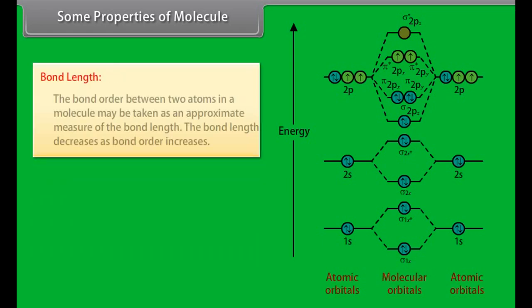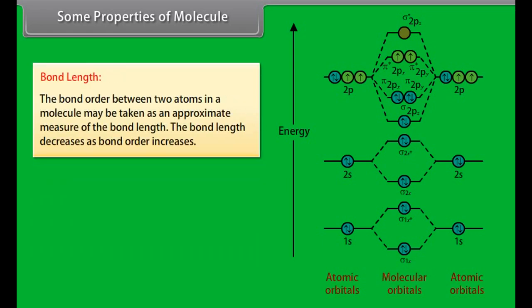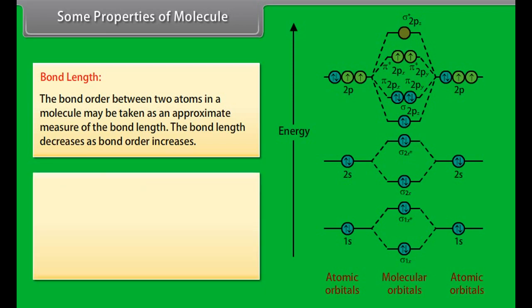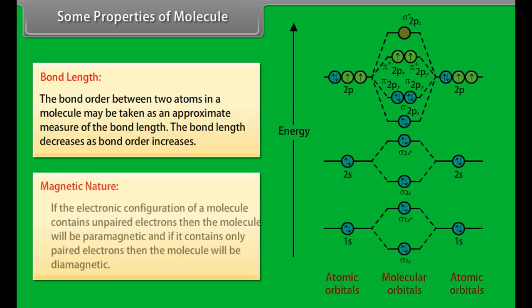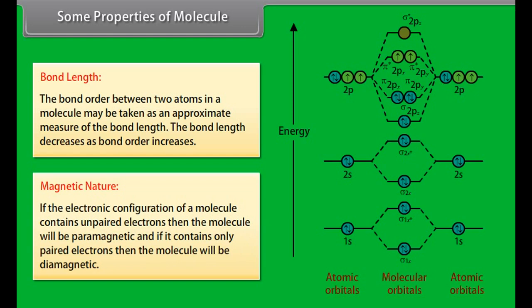Bond length. The bond order between two atoms in a molecule may be taken as an approximate measure of the bond length. The bond length decreases as bond order increases. Magnetic nature: if the electronic configuration of a molecule contains unpaired electrons, then the molecule will be paramagnetic, and if it contains only paired electrons, then the molecule will be diamagnetic.